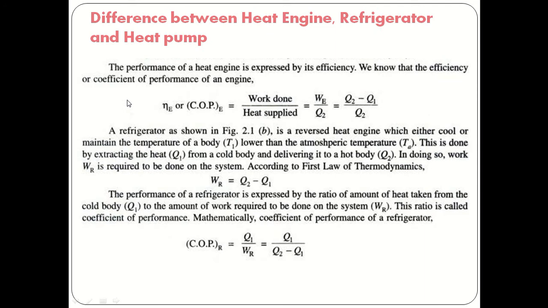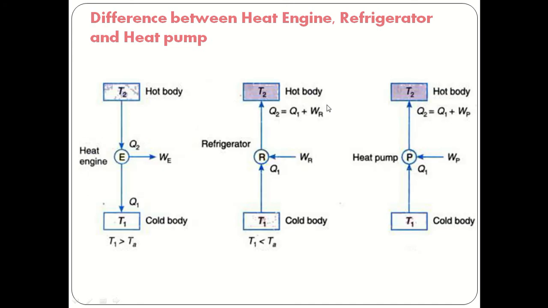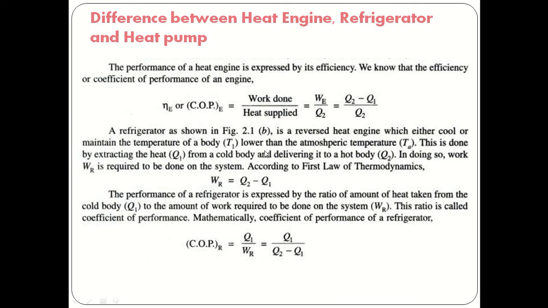So the efficiency of the heat engine is work done divided by heat supplied, which is WE divided by Q2. But what is the value of WE? WE is Q2 minus Q1. So the efficiency of the heat engine is equal to Q2 minus Q1 divided by Q2.